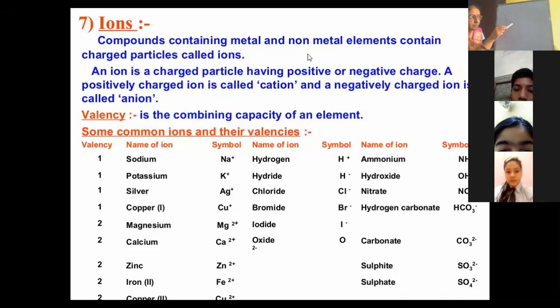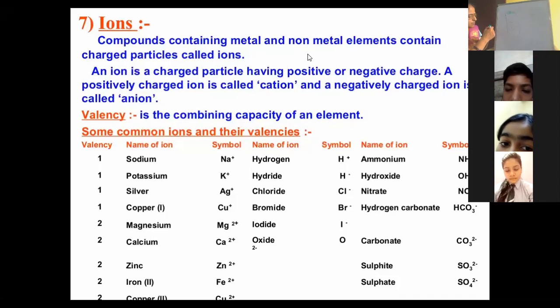Be specific. They will donate. The electron present in the last shell is called the valence electron, and the last shell is called the valence shell.